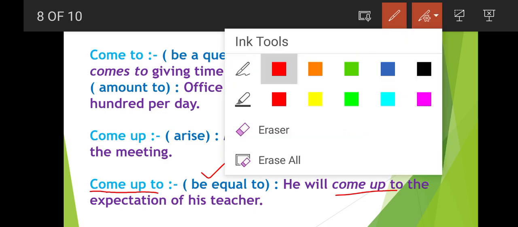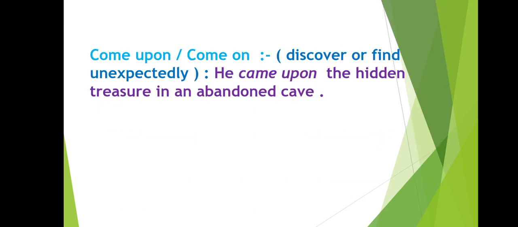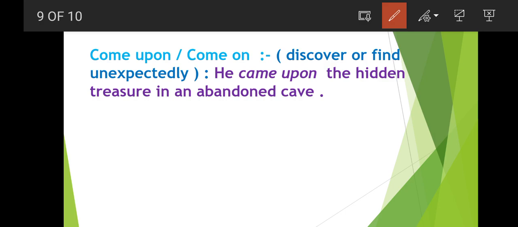Okay, let's see one more, the last phrasal verb, that is come upon or else come on. Both the phrasal verbs are different, but the meaning is the same. So come upon or come on means discover or find unexpectedly. Unexpectedly we find anything, means randomly we find something. So he came upon the hidden treasure in an abandoned cave,